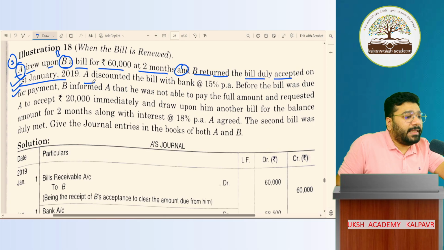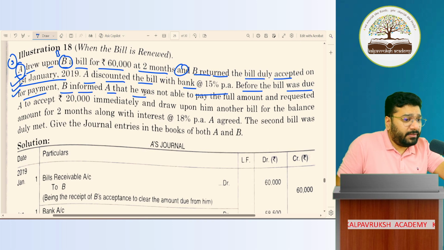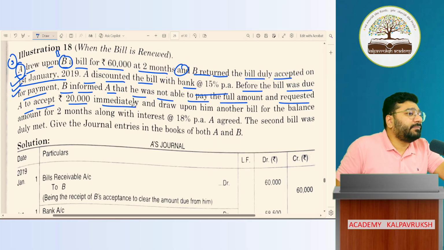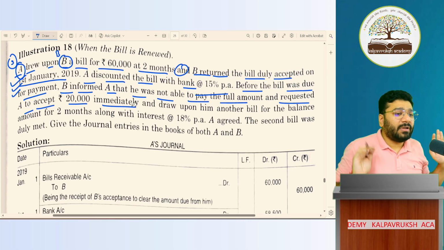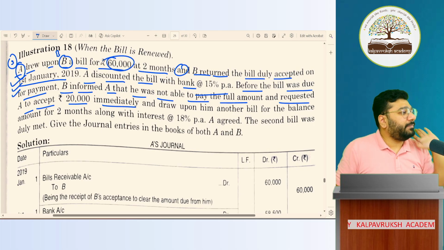A, that is the seller, discounted the bill with the bank at 15% per annum. Before the bill was due for payment, B informed A that he was not able to pay the full amount and requested A to accept 20,000 immediately. So whatever money he had in hand, out of 60, he paid 20.